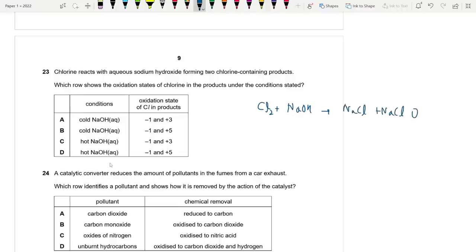And when it reacts with NaOH under hot conditions, we get NaCl plus NaClO3 plus H2O. It should be 5 over here and 6 here, 3 over here.